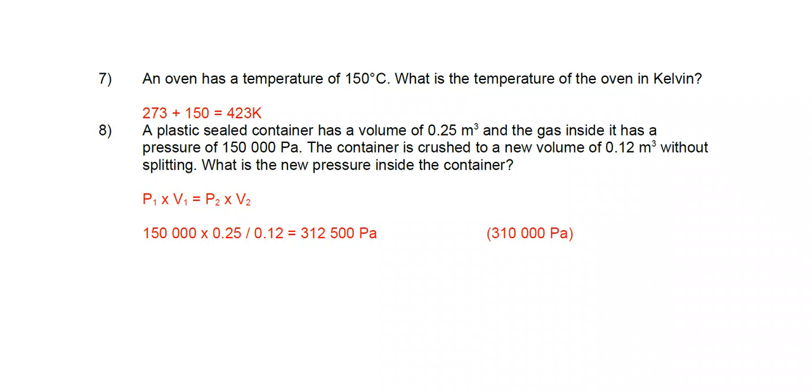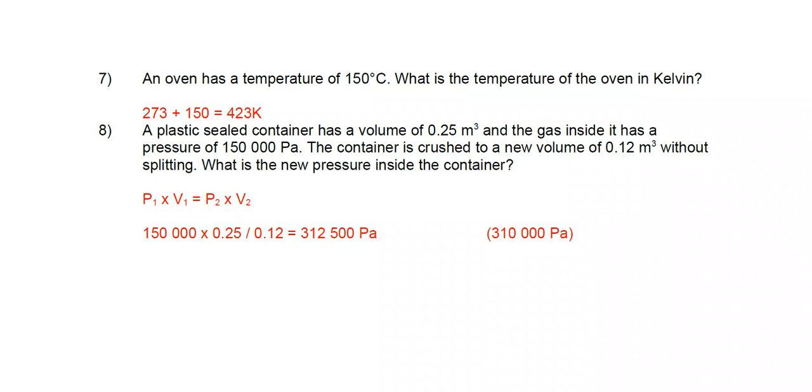And then number 8, a plastic sealed container has a volume of 0.25 meters cubed, and the gas inside has a pressure of 150,000 pascals. The container is then crushed to a new volume of 0.12 meters cubed without splitting. What's the new pressure inside the container?